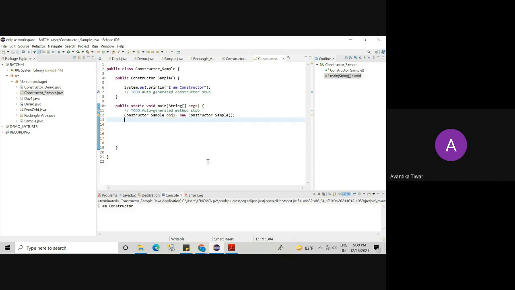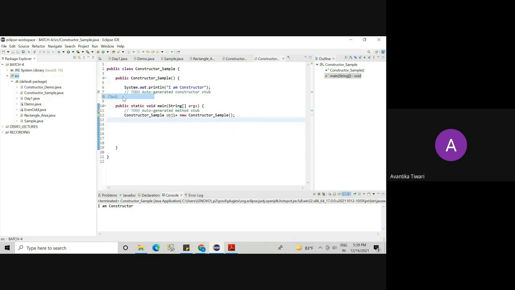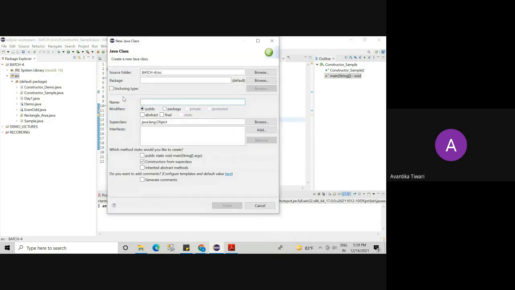So this is done. Now let's do one more program. Has everyone understood this, right? Then only we can proceed. Yes, ma'am. Okay. So let's create one more class, and I want to work on constructors only. So I will write the name of the class Student. I want it to be public. I want a constructor and I want void main also.